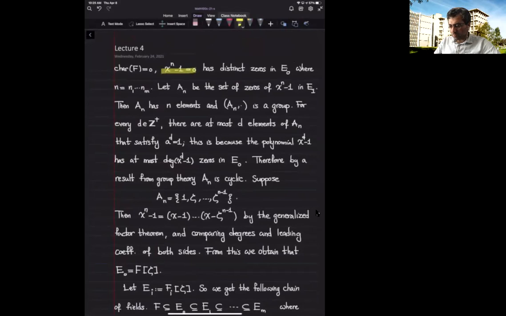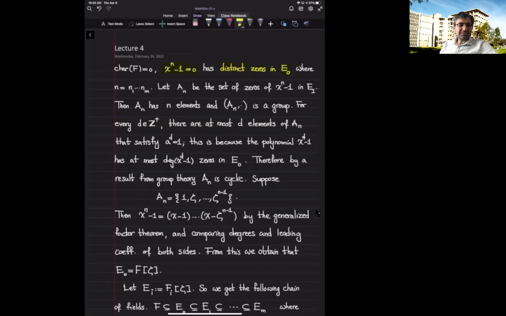x to the n minus 1 has distinct zeros in E sub 0, not because it's separable, but because the characteristic is 0 here, as I assumed.